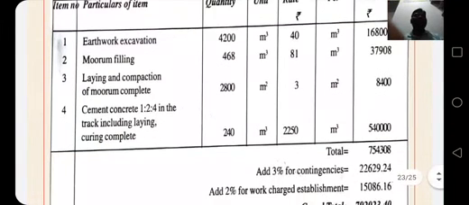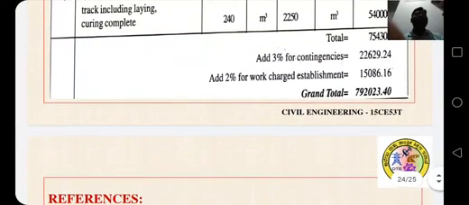8400. Cement concrete 1:2:4 in the track, including laying, curing, complete, 240 meter cube, 2250 per meter cube, 5,40,000. Total is 7,54,308. Adding 3% of contingency and 2% of work establishment charges, grand total